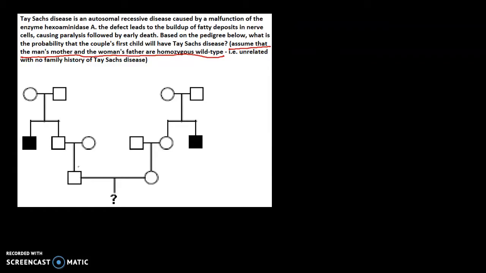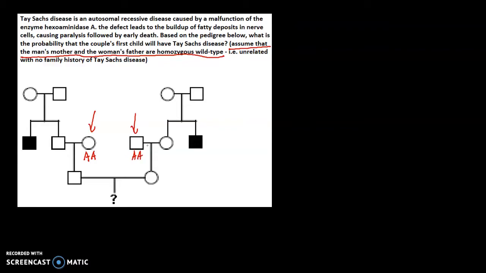It tells us to assume that this man's mother and the woman's father are homozygous wild type. So the man's mother is big A big A genotype. The woman's father is also big A big A genotype.